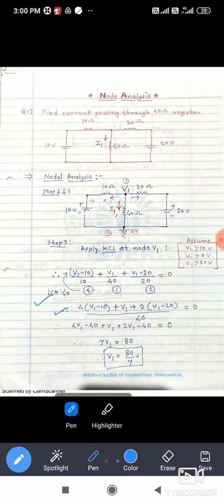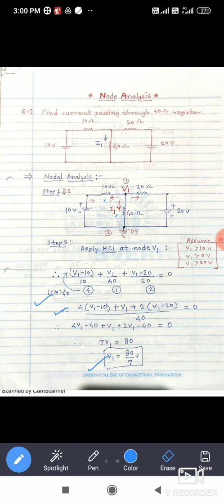So you can solve the numerator bracket. 4V1 minus 40 plus V1 plus 2V1 minus 2 into 20, which is minus 40, is equal to 0. So the V1 term is 7V1. Total you can add it: 4 plus 1 plus 2, that is 7V1, and the constant you can take to the right hand side. So 7V1 is equal to 80. So V1 is equal to 80 by 7 volt.